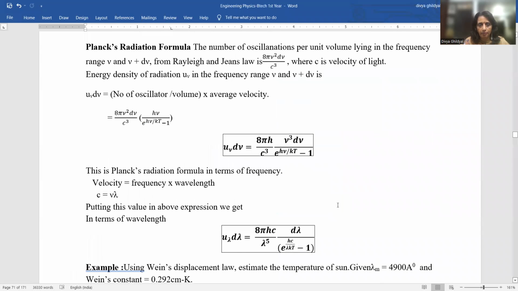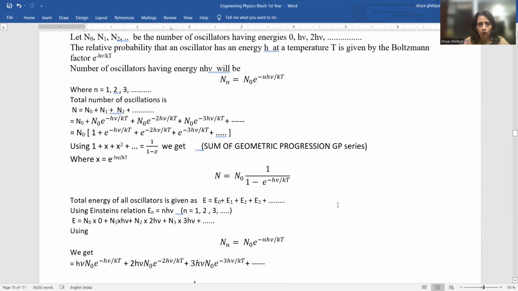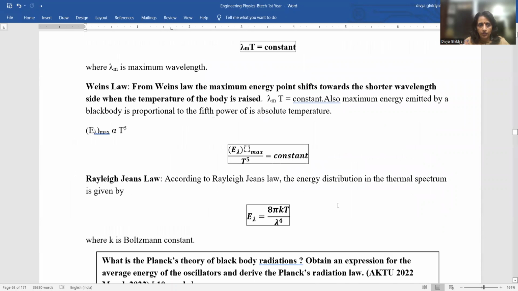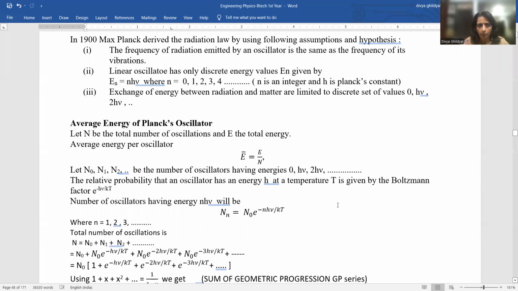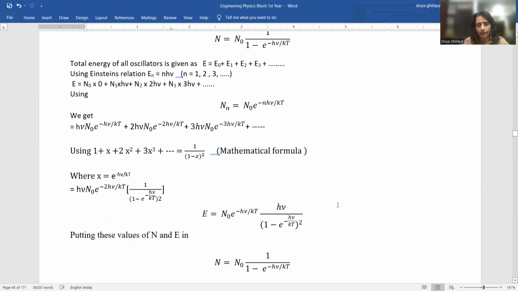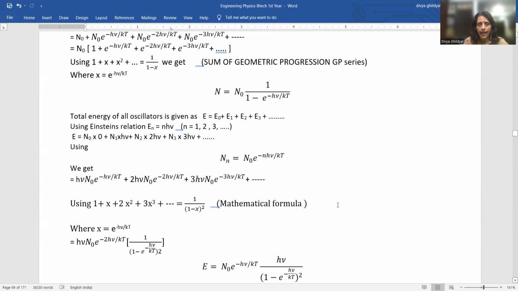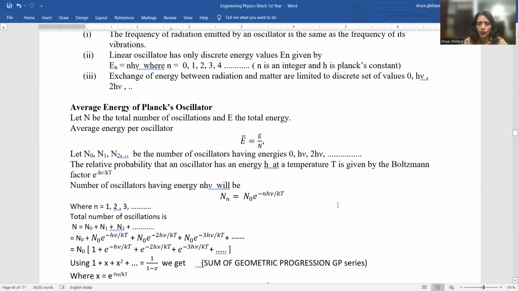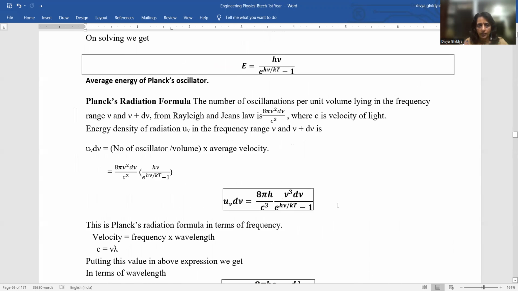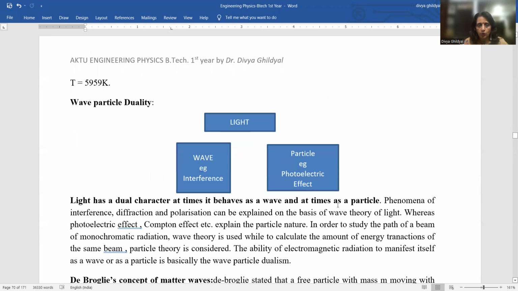What did I tell in my previous lecture? I told you about Stefan's law, Wien's law, Rayleigh-Jeans law, black body, and I derived an expression for average energy of Planck's oscillator along with one numerical on Wien's law. Now we come to the next heading, wave particle duality.